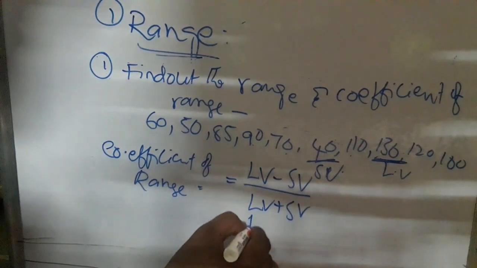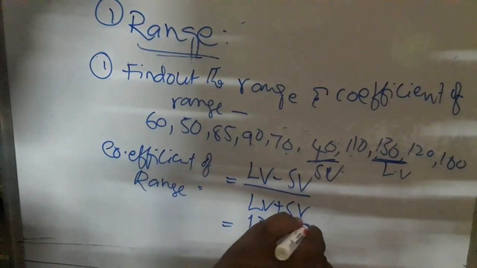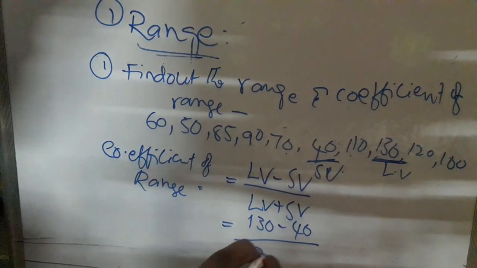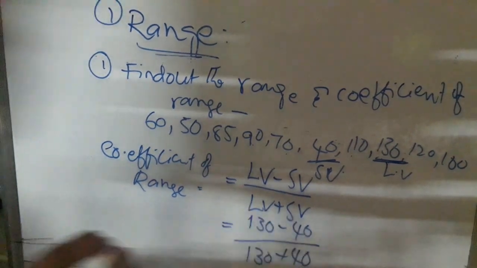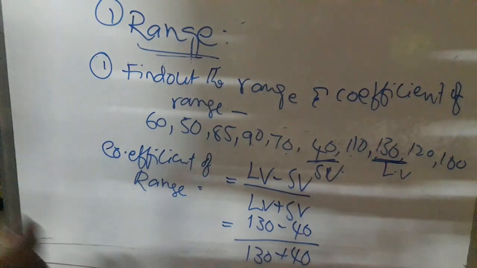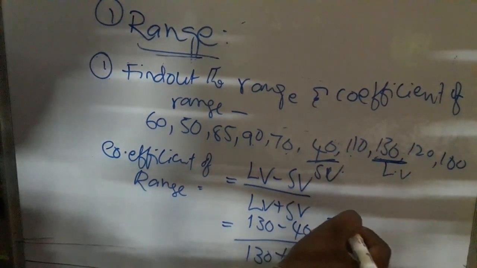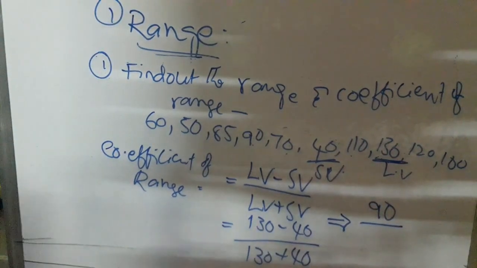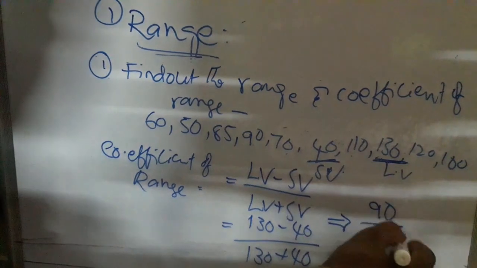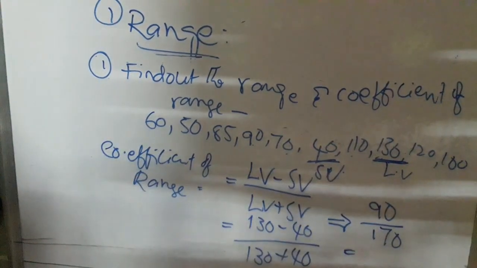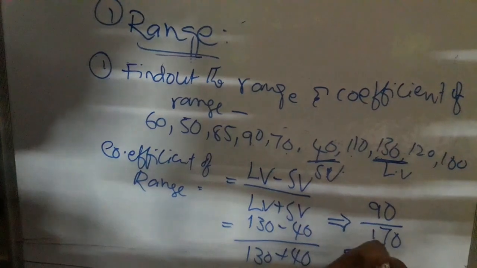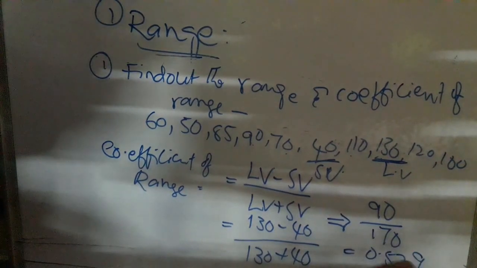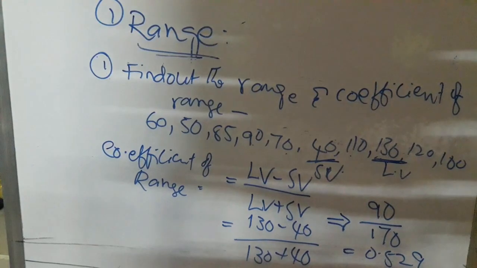So 130 minus 40, that is 90, divided by 130 plus 40, that is 170. So we get 0.529. This is the coefficient of range. So that's about the range.